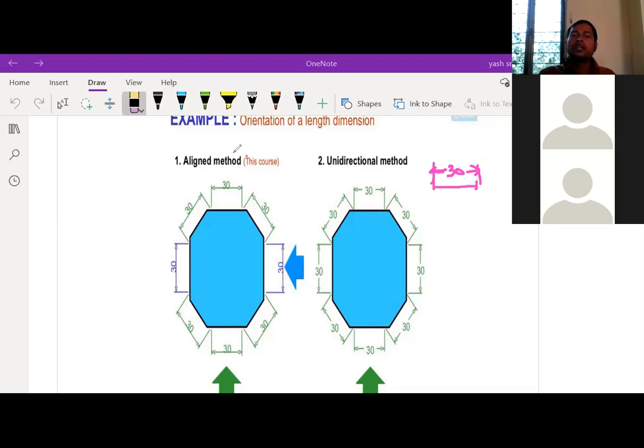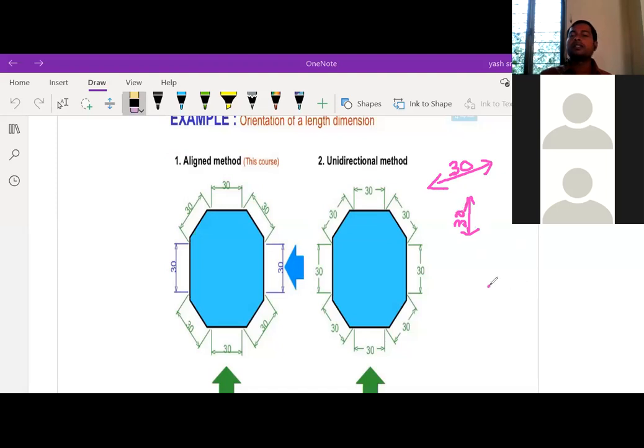So if you take the aligned dimensions, what is the procedure to represent the dimensioning number? For example, this is the dimensioning line, like this. You should draw the number parallel to that one. If the arrow is vertical, you should draw the number vertically like this.